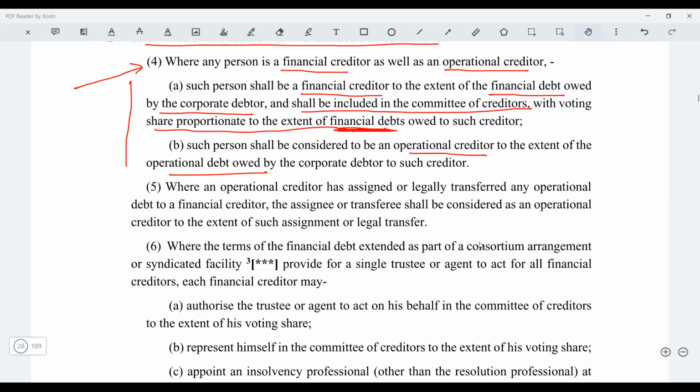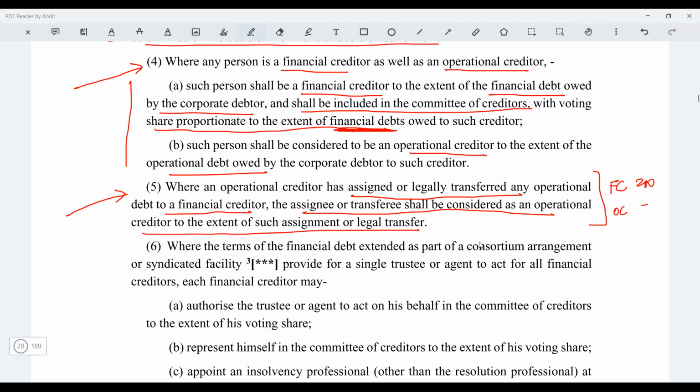Okay, sir. This is exactly what you had asked, where an operational creditor has assigned or legally transferred any operational debt to a financial creditor. Just understand, the assignee or the transferee will be considered as an operational creditor to the extent of such transfer. So a financial creditor, let's say, is owed 200, and an operational creditor is owed 500.